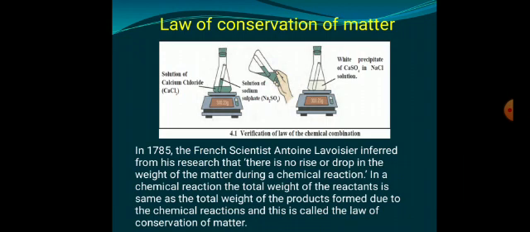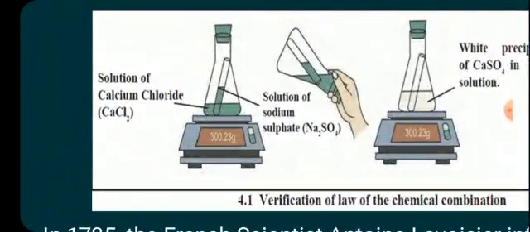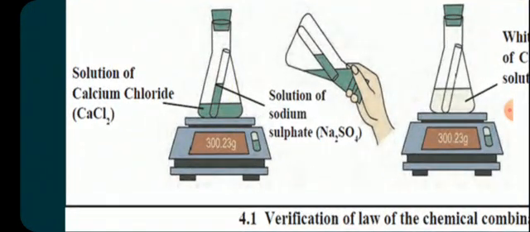Now we will study the activity which is shown on this slide. Solution of calcium chloride is taken in a conical flask and solution of sodium sulfate is taken in a test tube.